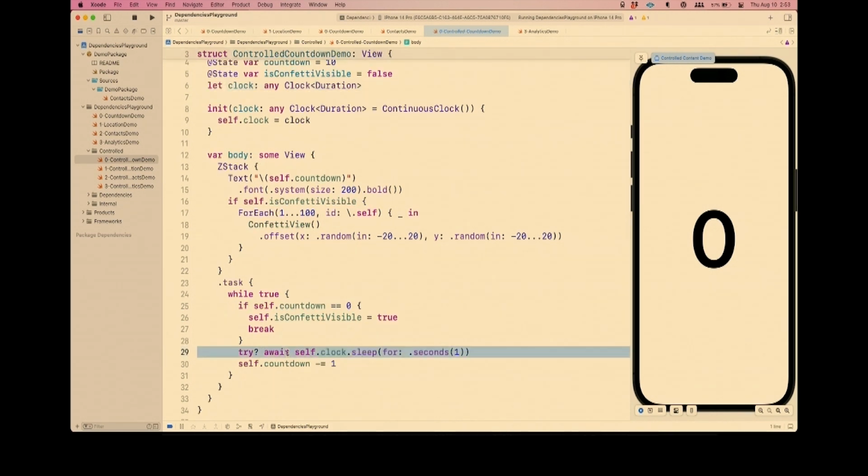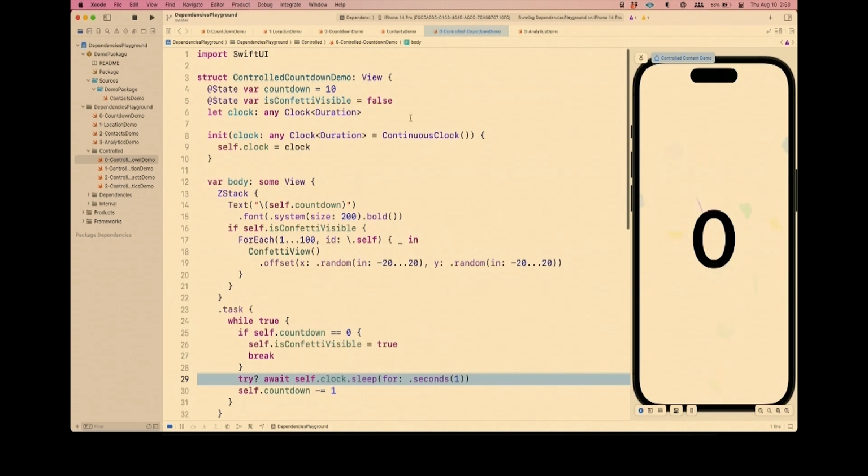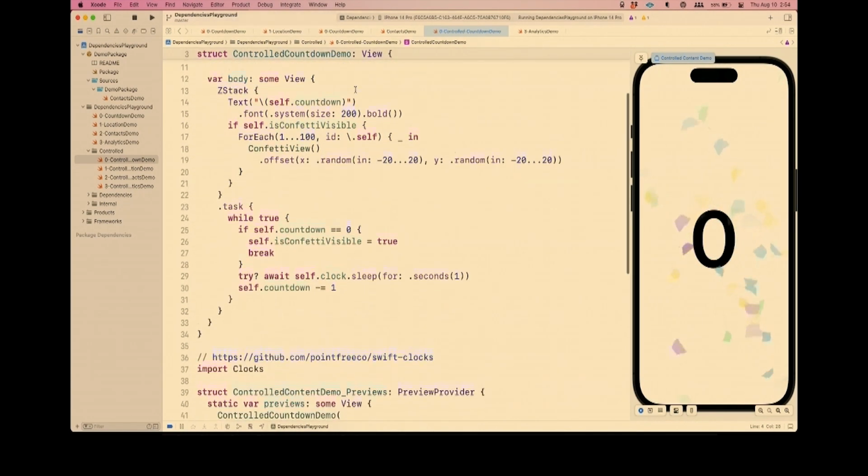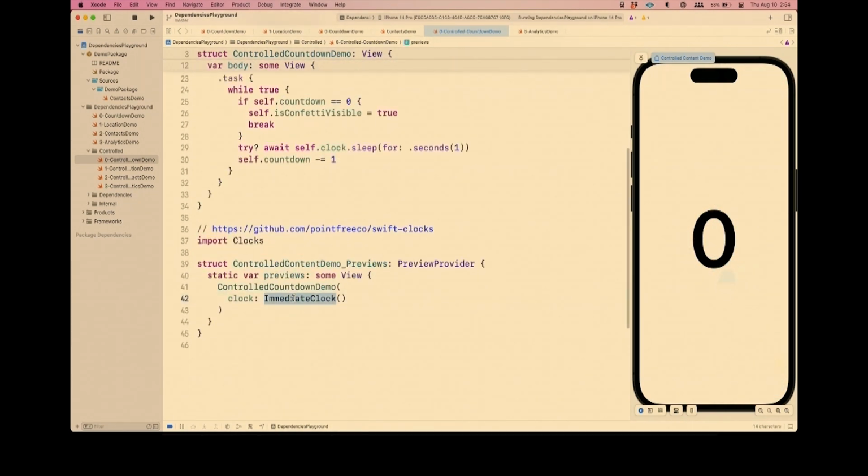All right, and what that means, I don't know if you noticed just a moment ago, when I ran the preview, I have the timer definitely at 10, yet we're not waiting for 10 seconds. It counts down really immediately. I can run it over and over. And the reason it's doing that is because I've decided that in this preview, I want to use something called an immediate clock. And that is a clock that just ignores you. When you tell it to sleep, it just ignores you and lets execution continue right on.